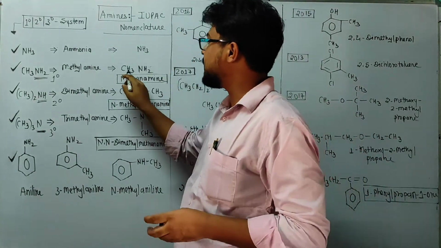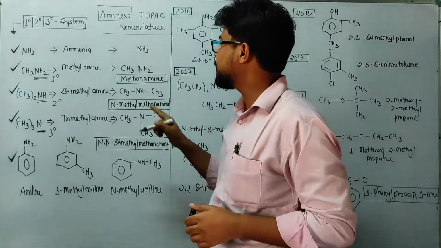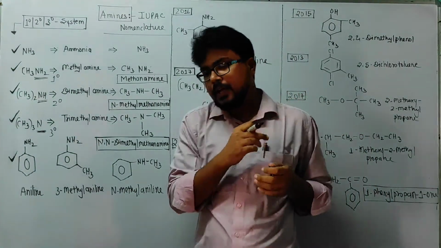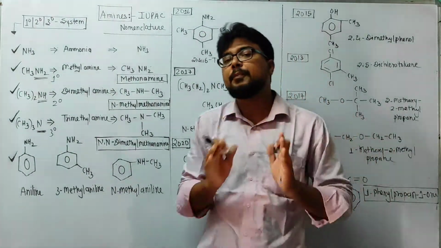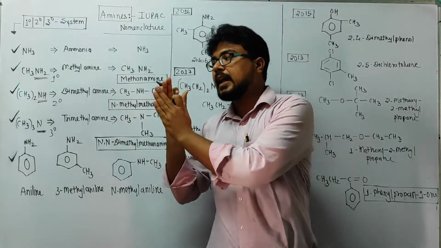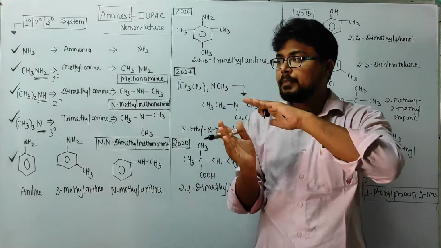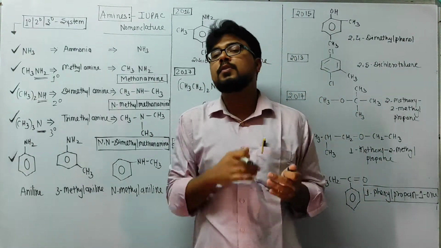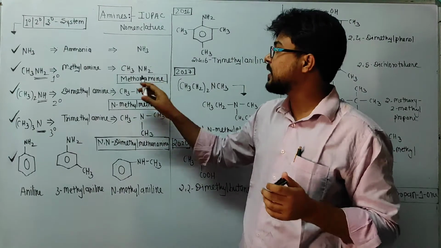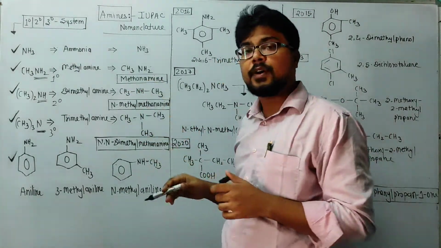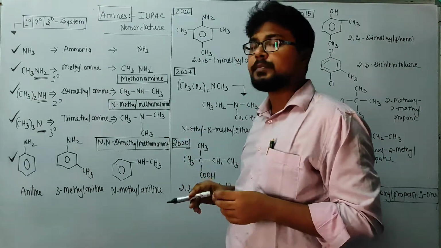Students, there is a total of 1 carbon, so it will become methanamine or methane-1-amine. Its general IUPAC naming is alk, an, and amine. And before alk we can attach prefixes, means chloro, bromo, nitro, etc. So it is what? Methanamine. N belongs to single bond, amine is the functional group, and 1 carbon for methane.